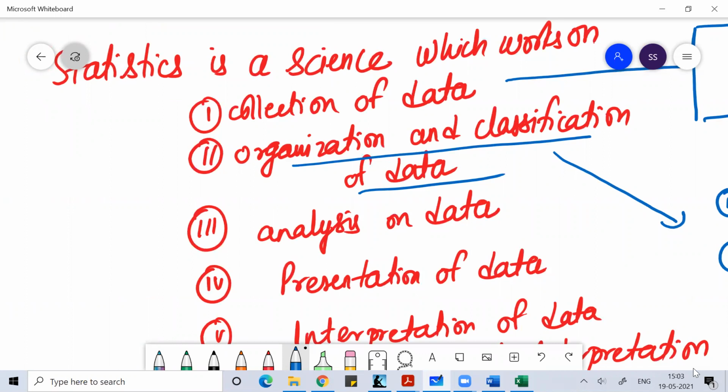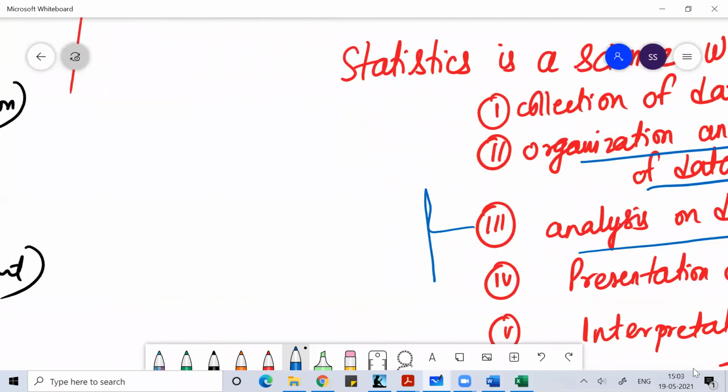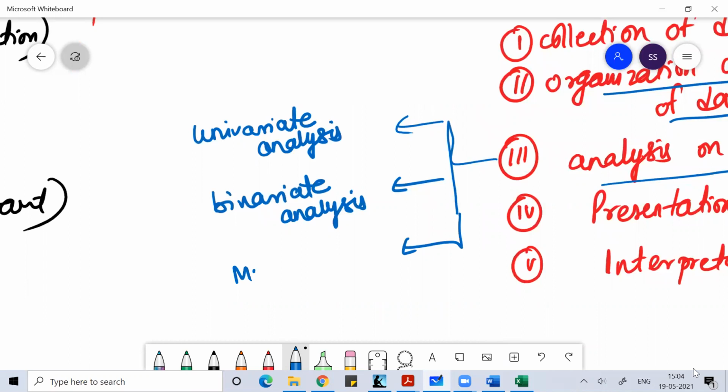Once you're done with the classification or organization of data, the next thing is the analysis of data. This is the most important thing we do in statistics, to analyze the data. When we talk about analysis of data, we can follow univariate analysis, bivariate analysis, or multivariate analysis.